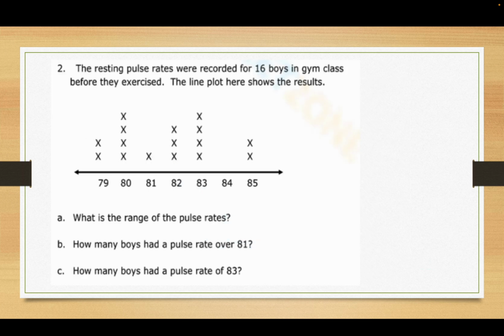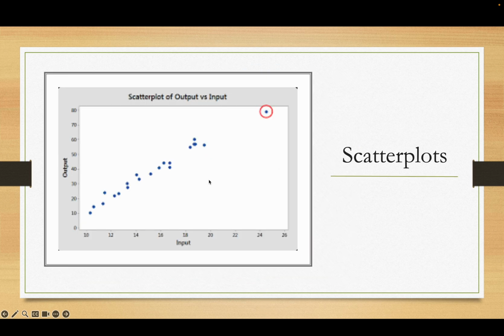And X is just like a dot. Go ahead. Figure it out. So, what's the range? From 85 to 79, so it's 6. How many boys had a pulse rate over 81? These 3, 7, 9. And how many boys had a pulse rate of 83? 1, 2, 3, 4. All right.